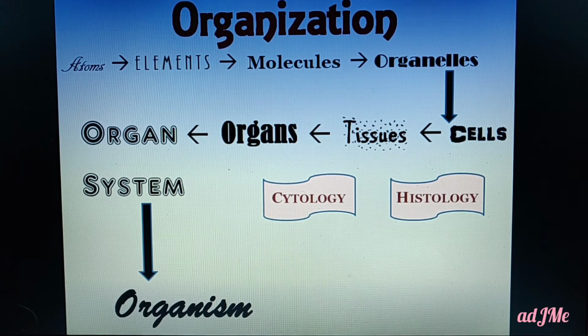Again, I say I'm not going to say about tissues in plants now because you don't have even a single idea about tissues. So when we learn, surely I'm going to say about tissues in plants. So group of tissues forms organs. Again I repeat, in plants, root, stem, leaf, all these are examples of organs. And these organs form organ system. For example, we have organ systems like respiratory system, digestive system, excretory system, reproductive system, where you come across various organs.